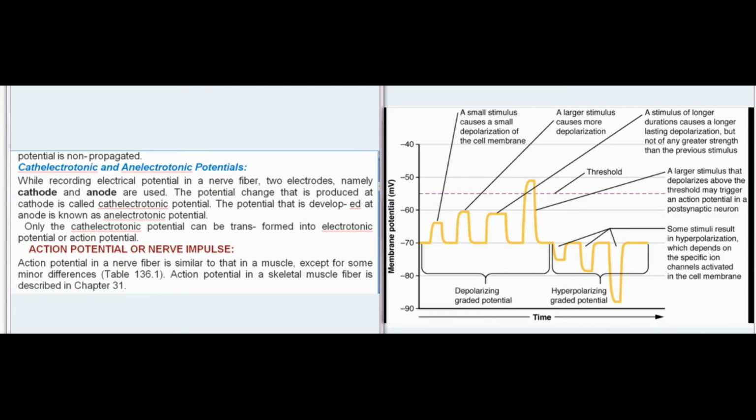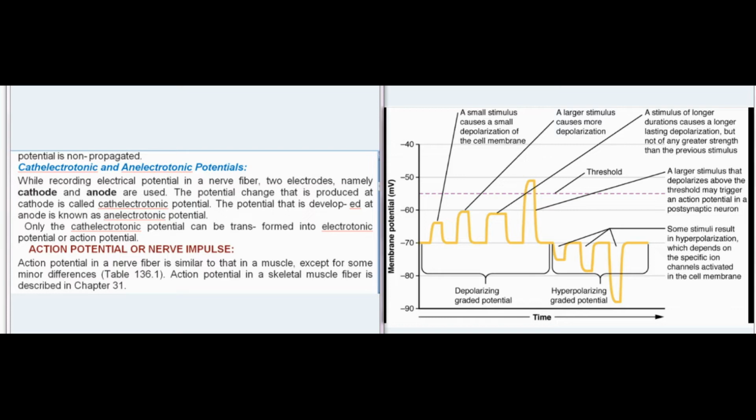Cathelectrotonic and anelectrotonic potentials. While recording electrical potential in a nerve fiber, two electrodes, namely cathode and anode, are used. The potential change that is produced at cathode is called cathelectrotonic potential. The potential that is developed at anode is known as anelectrotonic potential. Only the cathelectrotonic potential can be transformed into electrotonic potential or action potential.